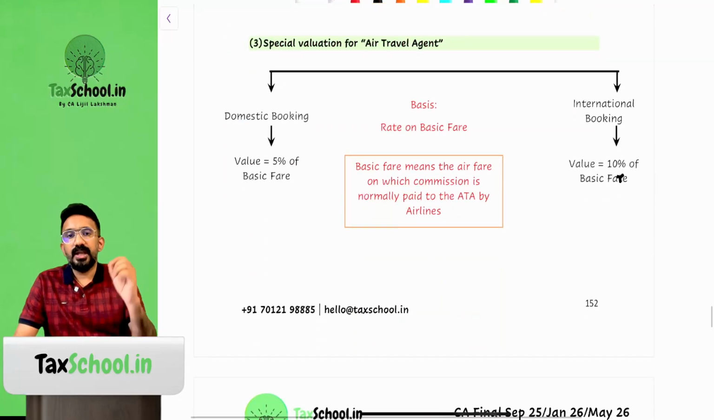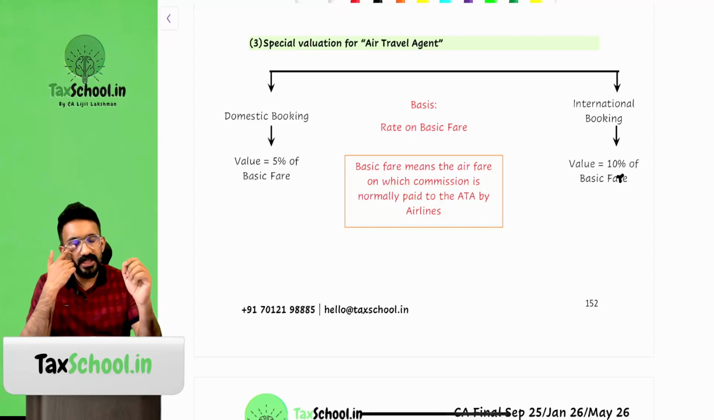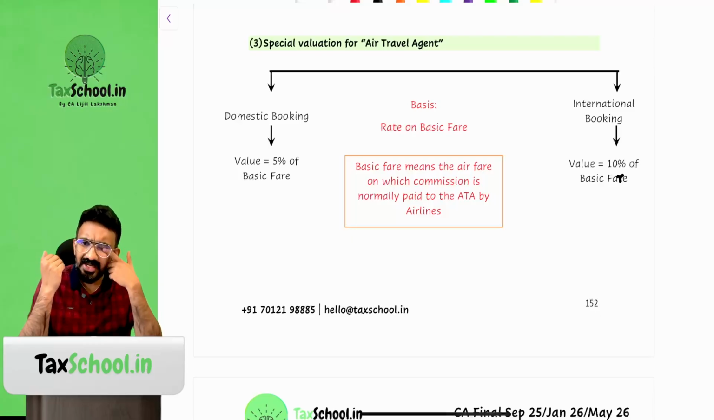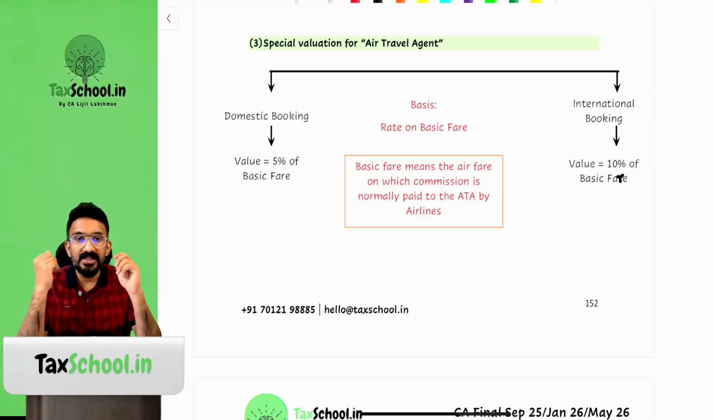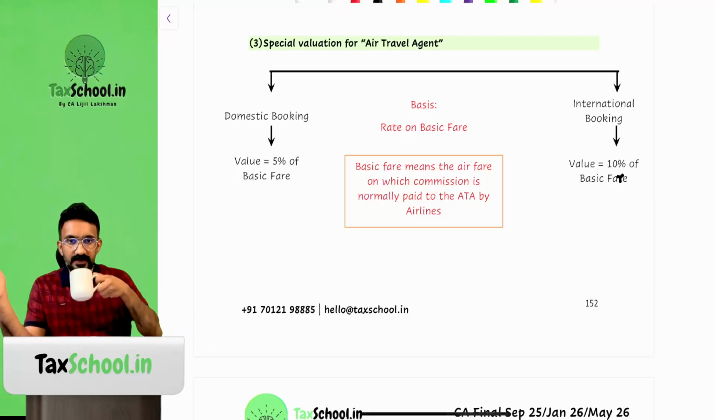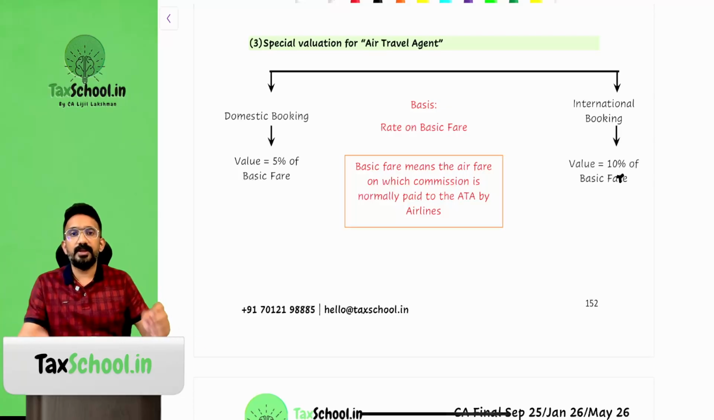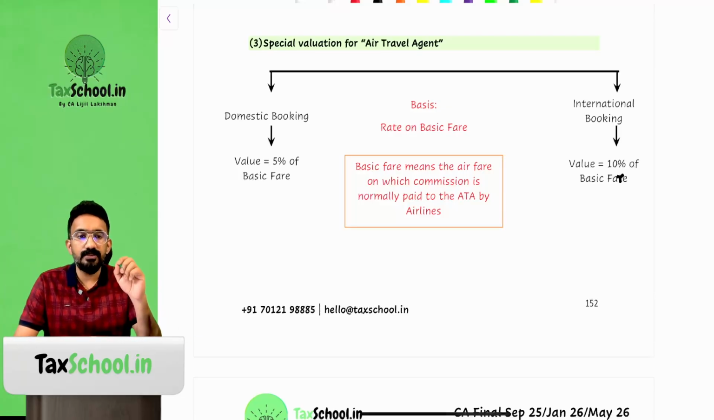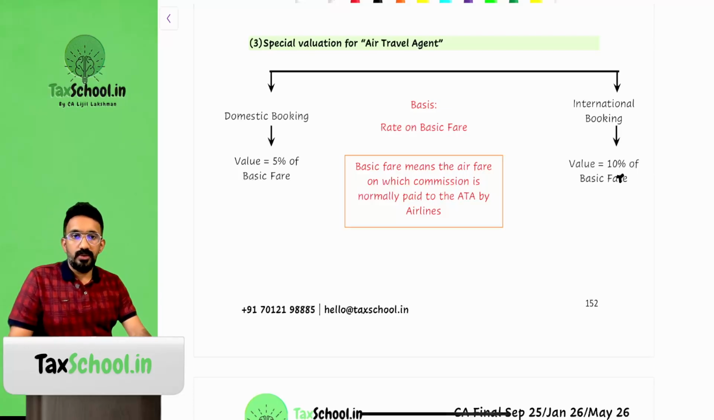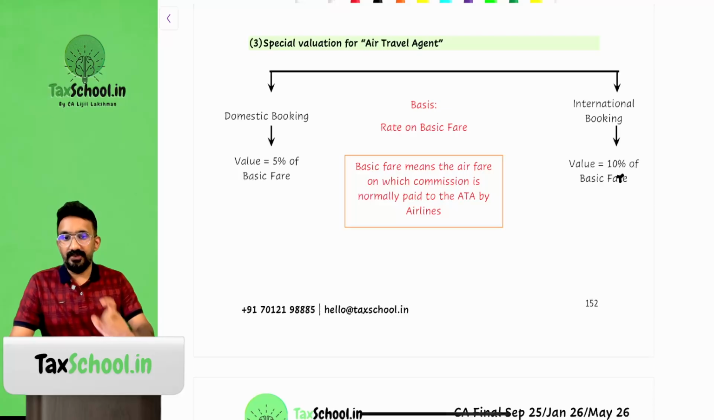Next one, air travel agent. Air travel agent also has a very complicated commission structure. There is front end commission, back end commission. So it is very difficult to find out how much needs to be considered to be the value of their supply. I'm not talking about convenience fee; I'm talking about the value of supply for an air travel agent when they provide services to airlines. I'm trying to give you a differentiation here.